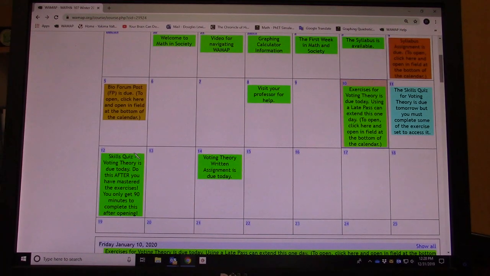So remember, there's always a skills quiz hiding there, but if you don't do the exercises, it won't open up. This is to ensure that you do not do the skills quiz without doing the exercises first. And you should do those exercises to perfection before you do the skills quiz, and prepare and repeat. That's why there's the try a similar question option, so that you can go over and over those problems.